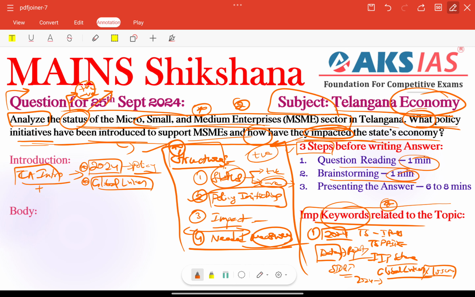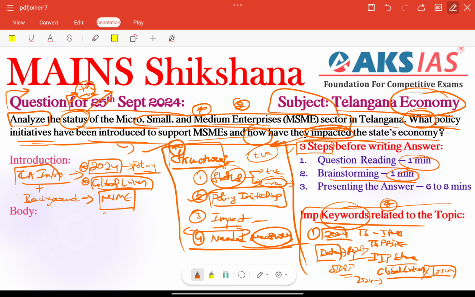Plus we need to focus on some background. We can write what MSME is here, or we can write the goal of the recent policy. Especially the 2024 policy is to close the gaps in the TS-iPASS framework. Otherwise, the policy has 40 different measures aimed at helping businesses grow and succeed.